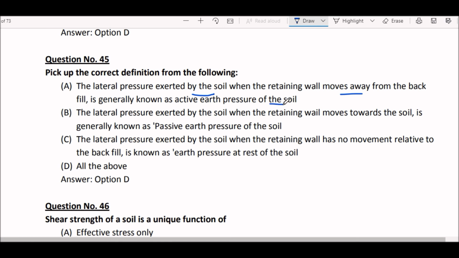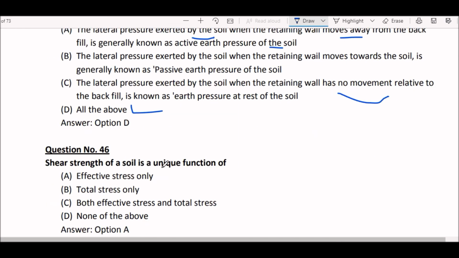Option B, the lateral pressure exerted by the soil when the retaining wall moves towards the soil is generally known as passive earth pressure of the soil. Option C, the lateral pressure exerted by the soil when the retaining wall has no movement relative to the backfill is known as earth pressure at rest of the soil. And option D, all of the above. Right answer here is option D, all of the above.